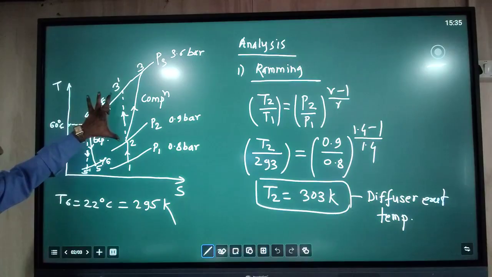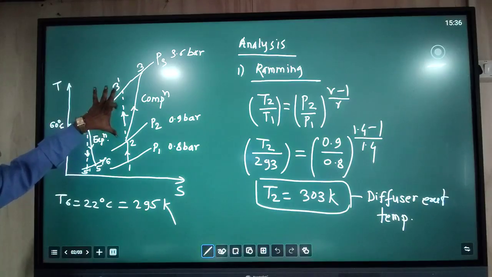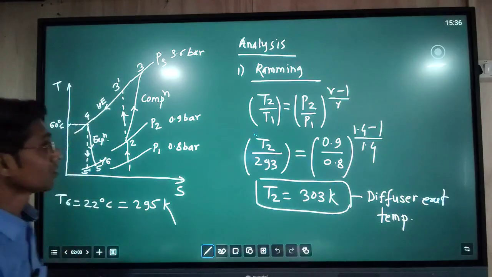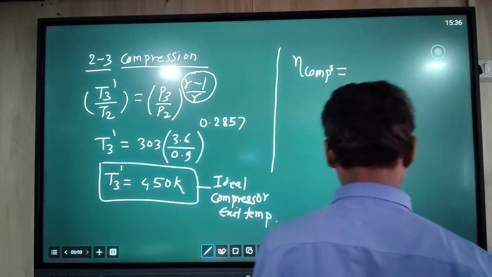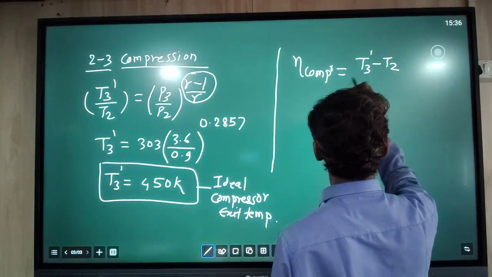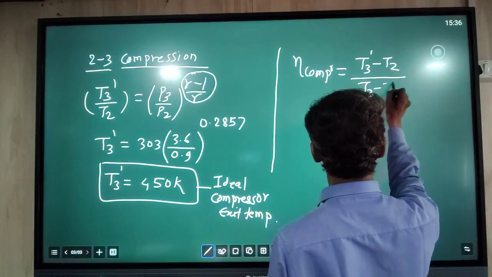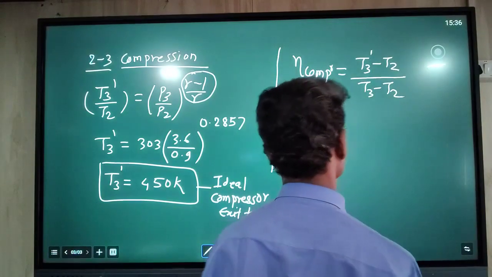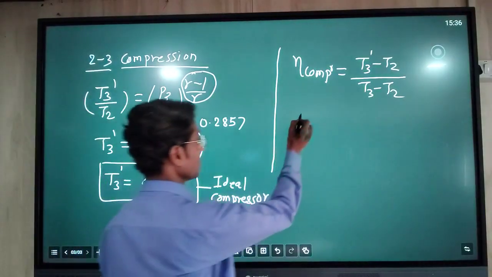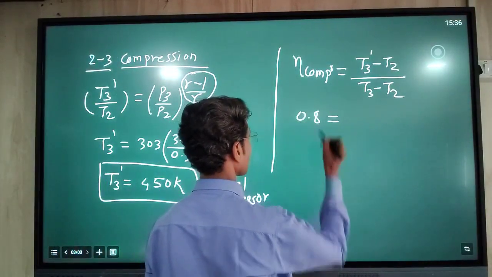That means ideal compression temperature rise divided by actual temperature rise. So the formula is ideal difference divided by actual difference. In this case we are given the efficiency of the compressor as 0.8.